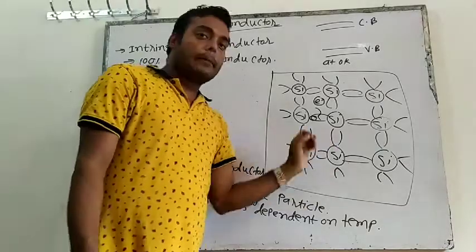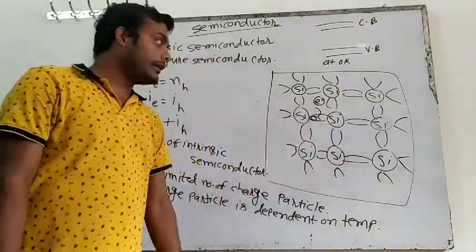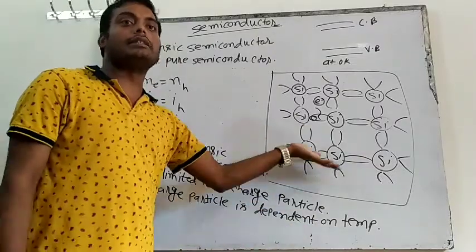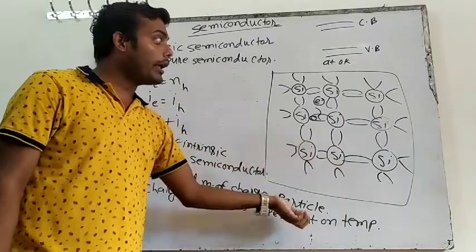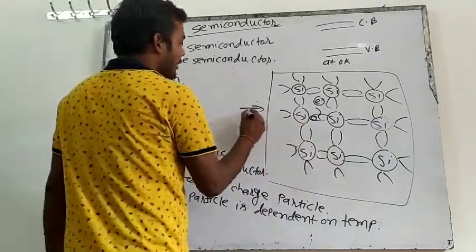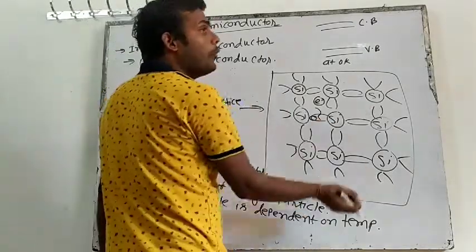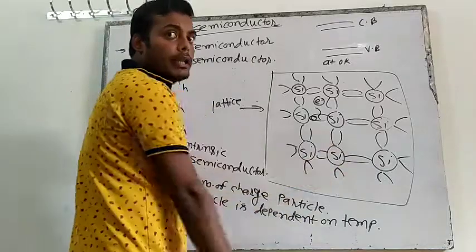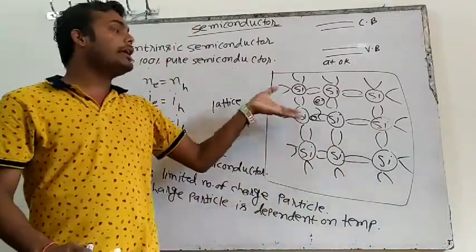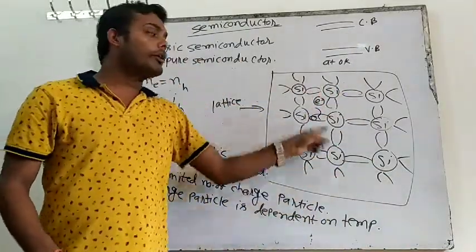If there is more temperature, more bonds will break, more electrons will be free, and more holes will be generated. If we increase the temperature, that means we are giving more energy to this system, to this lattice. If I give more energy, it will receive more energy. After receiving energy, the system will become unstable. When the system is unstable, the bond will break.